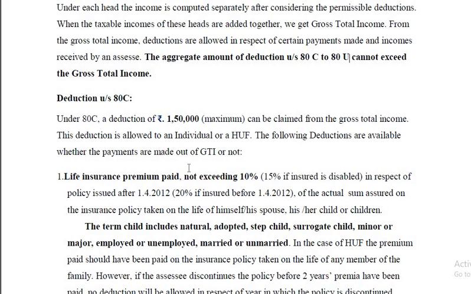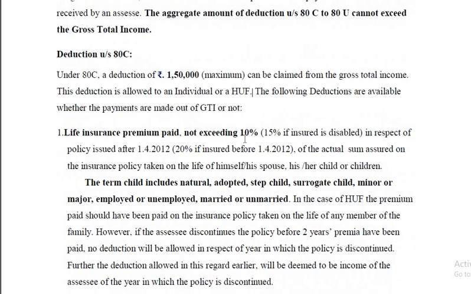On the other hand, if the qualifying amount is 1,70,000 and the maximum deduction is 1,50,000, whichever is less, so 1,50,000 is the maximum deduction that is applicable. Okay, so maximum deduction is 1,50,000 and deduction is allowed only in the case of individuals as well as HUF, Hindu undivided family.